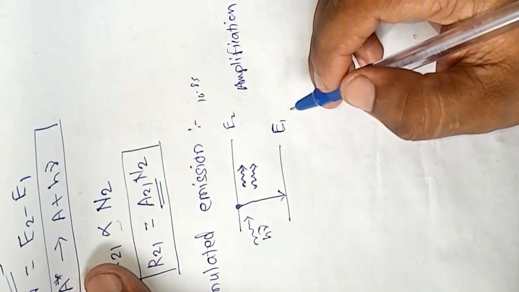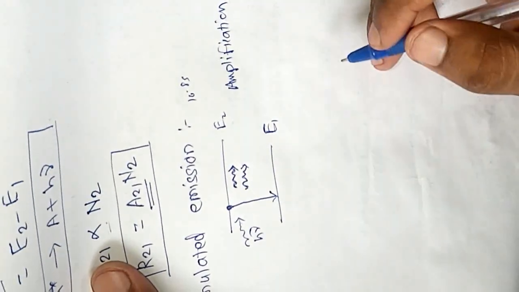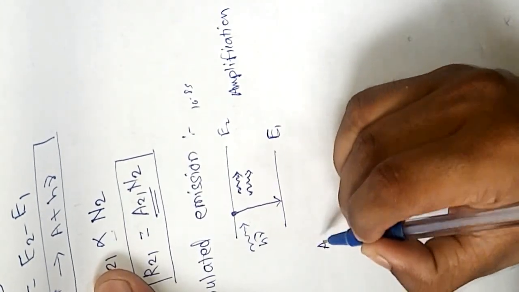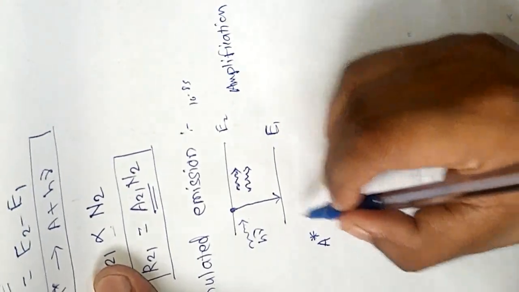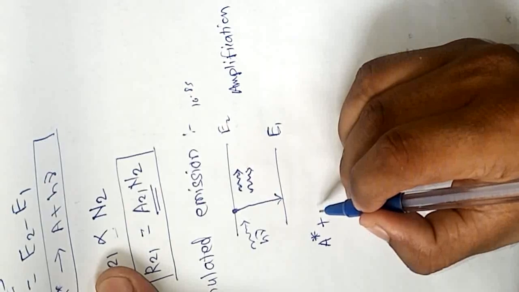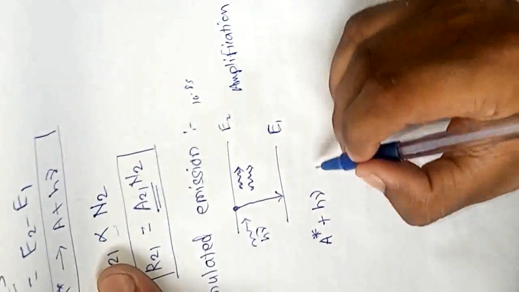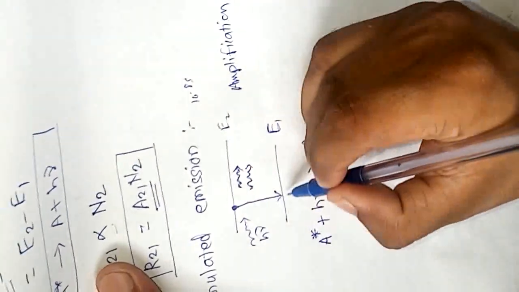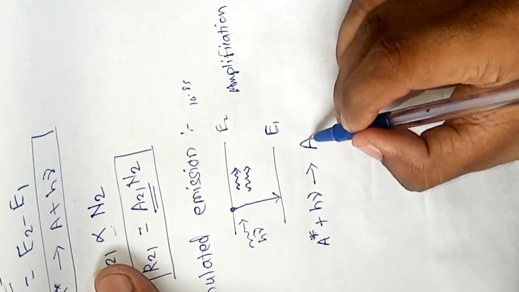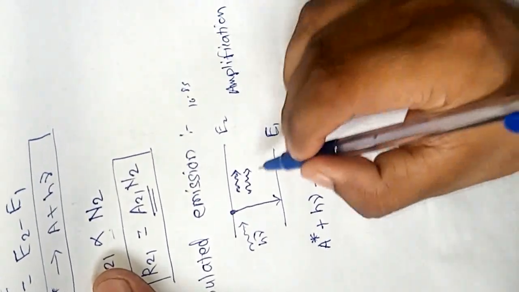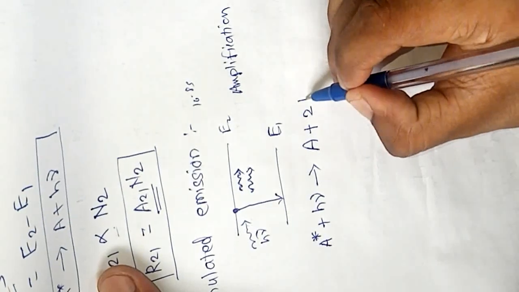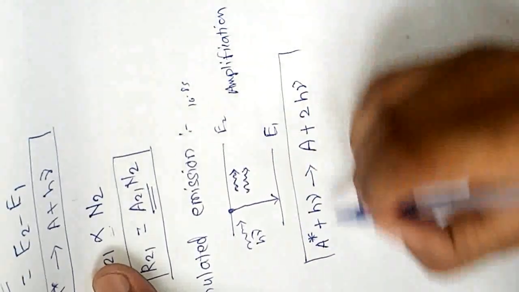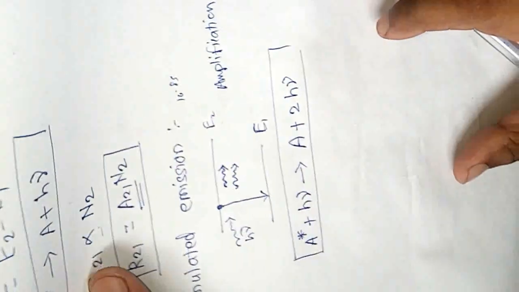Symbolically, initially the atom is in the excited state, A star, and we incident a photon having energy h nu, so A star plus h nu gives A, when it goes down to E1, and we get two photons, so 2 h nu.